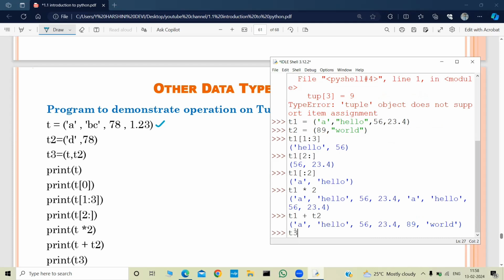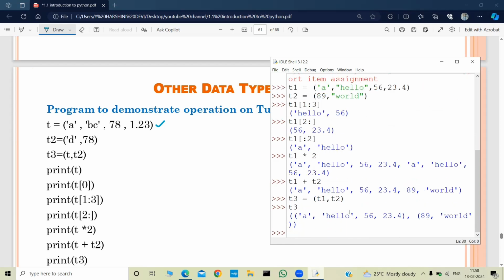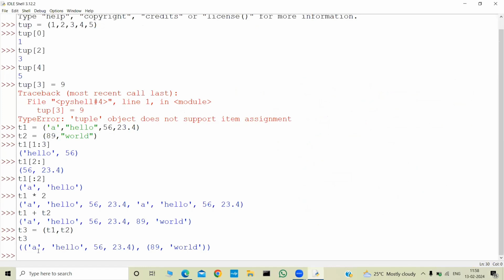And let us take another tuple and assign T1 and T2 and print T3. So if you see, T3 is a tuple which contains tuples as the members. They are T1 and T2.